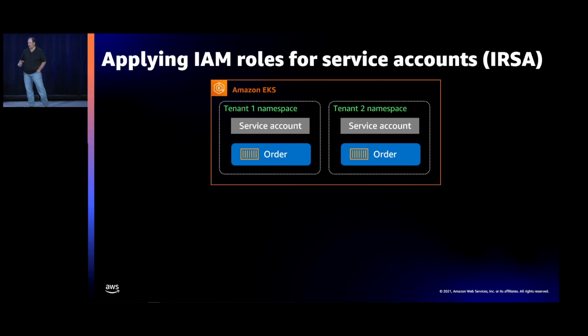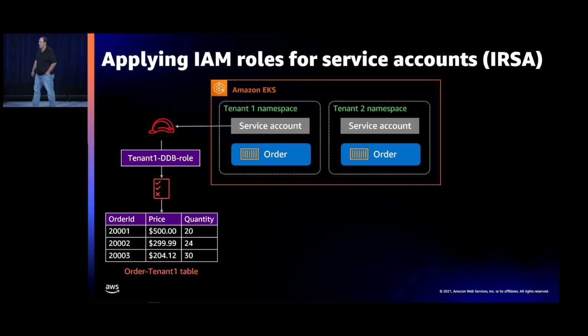And because it's running in that model, we can define a policy that says, for the service account for tenant 1 namespace, make sure that the services running in here can only access the tenant 1 order table. They cannot go anywhere else. And because we attach this at the service account level, you can't get out and do anything in the code. It wouldn't matter because it's applied globally to the code running in this service account.